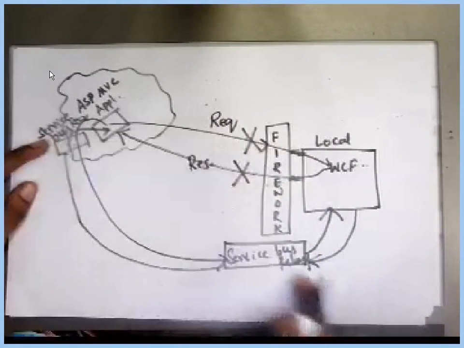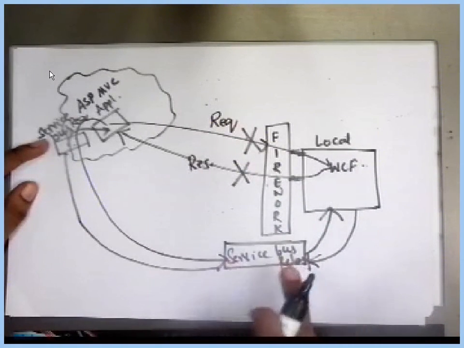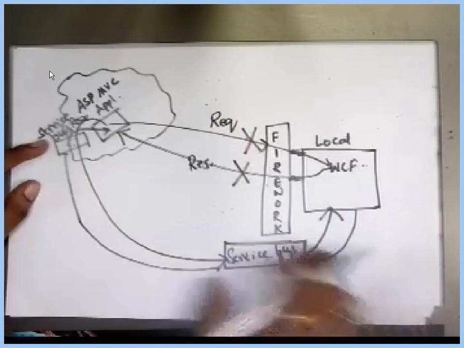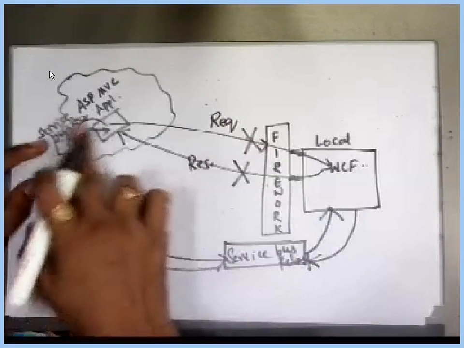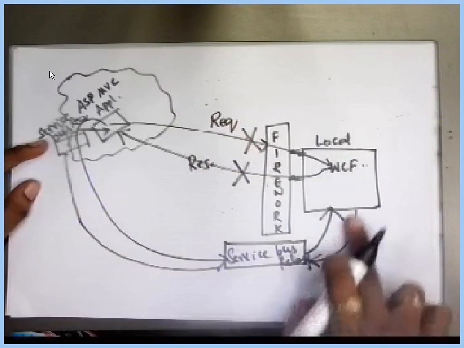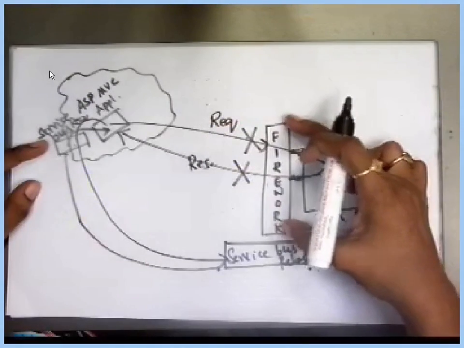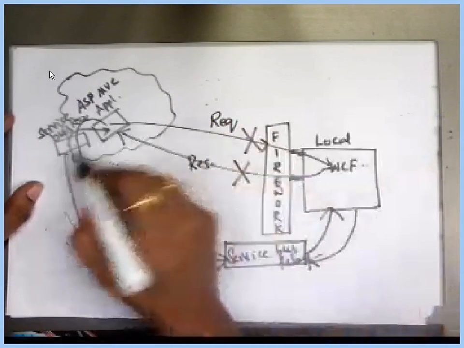So the request is coming over the service bus relay, and this firewall problem will be resolved. This is the main advantage of your service bus relay.